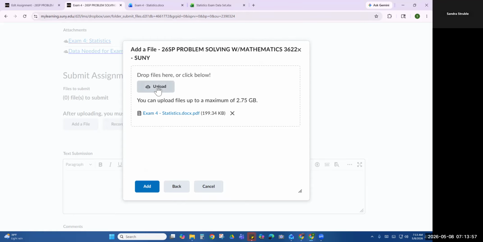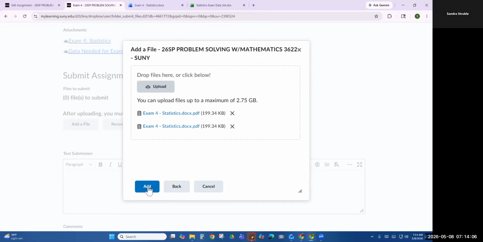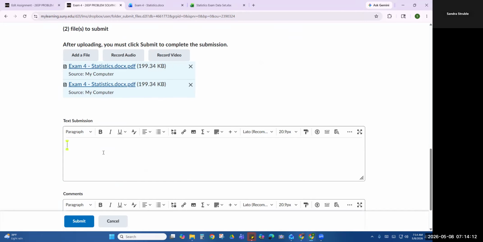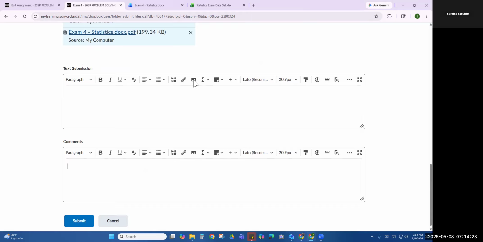Or I could hit upload, go to downloads, click it, and then open it. Either way, and then add it. Now it's ready for me to submit. You could also type. If you wanted to type information in here or type me a note or whatever, if you want to make any comments, well, this is your submission, but you can make comments here. Whatever you want to do.